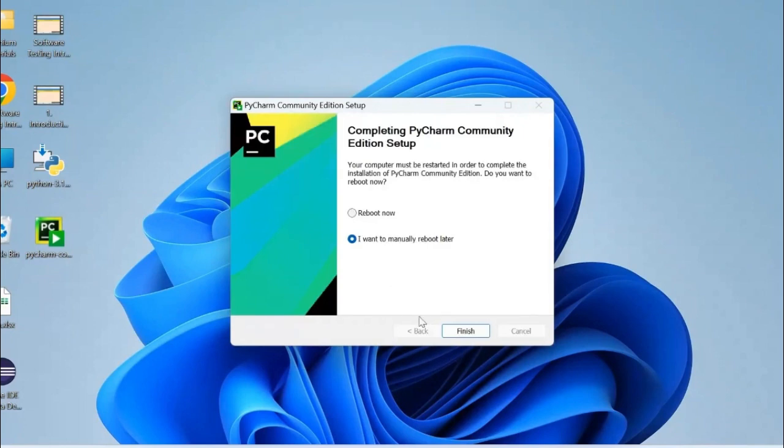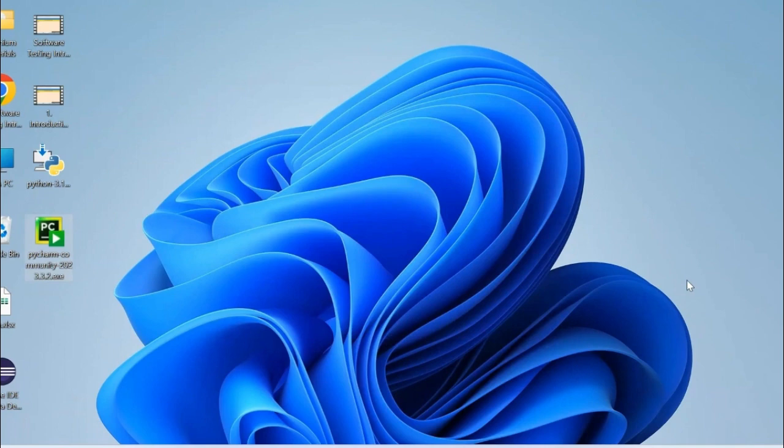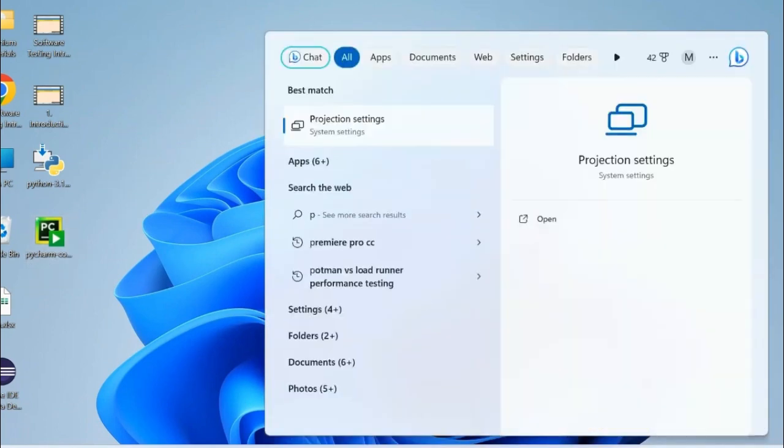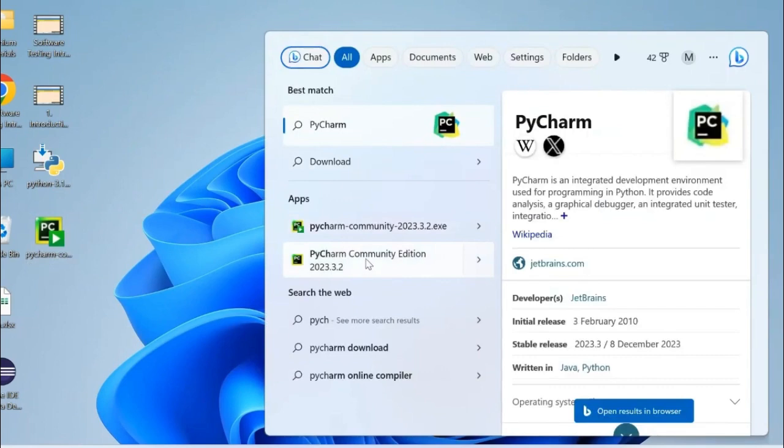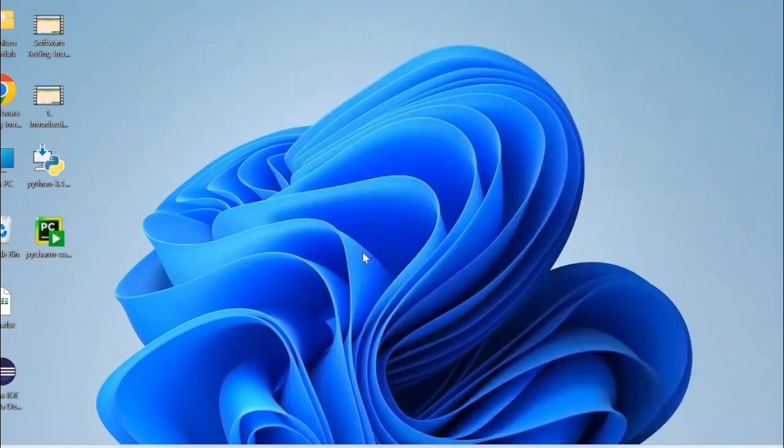So upon installing, it will ask whether to reboot now or reboot manually later. In this case, I just want to reboot it manually after some time. So click on finish. Upon clicking finish, it will try to open up. You can search for PyCharm Community Edition. Fine. Let us try to open that.